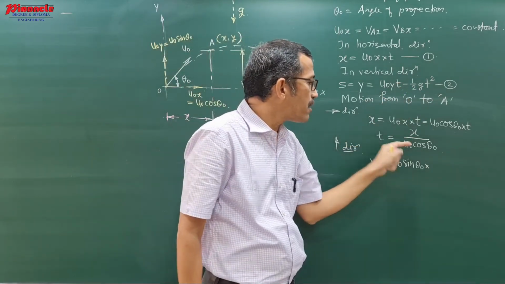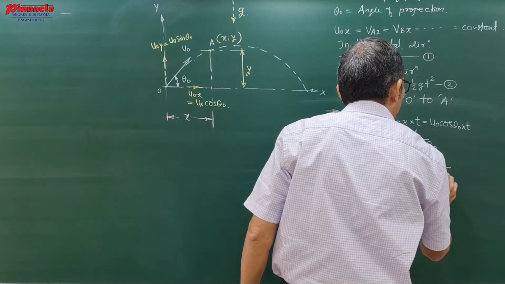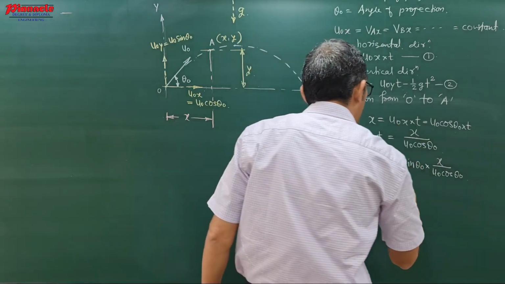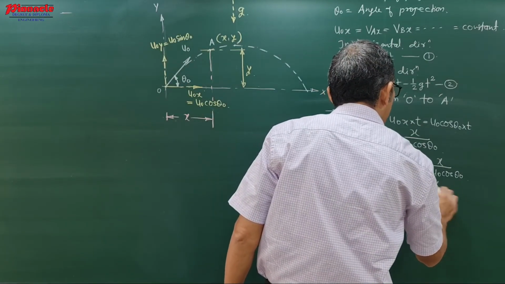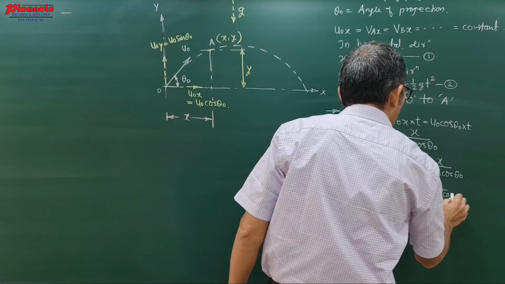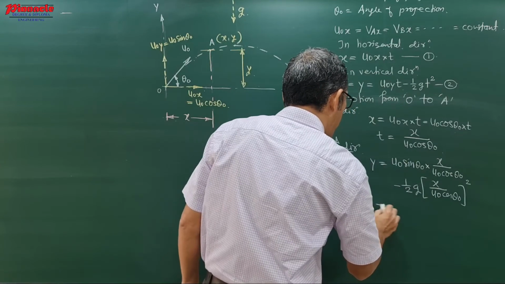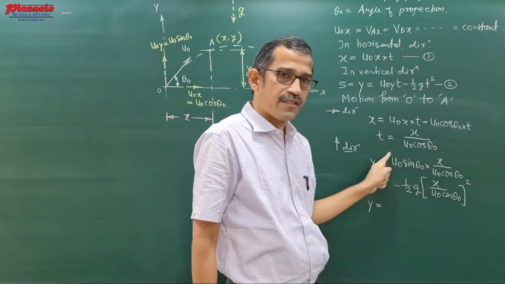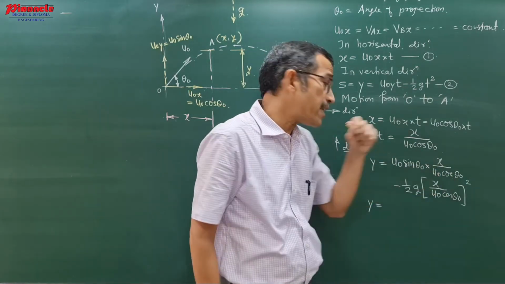This t we already calculated, so substitute it here: x upon u0 cos theta 0, minus half g and t is x upon u0 cos theta 0, squared. Therefore this y is written as: u0 gets cancelled, and sin theta 0 upon cos theta 0 is tan theta 0.